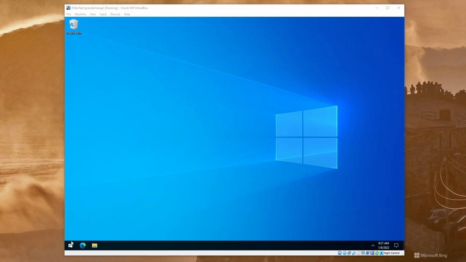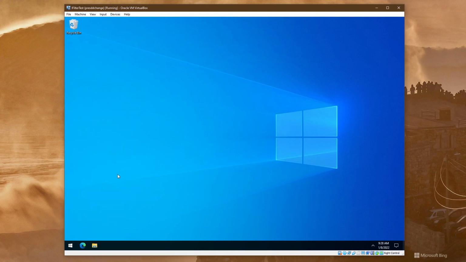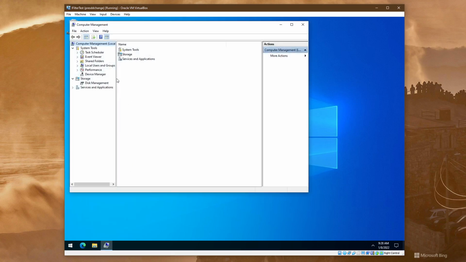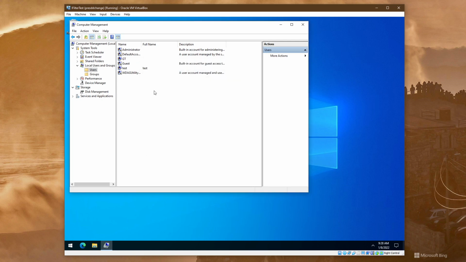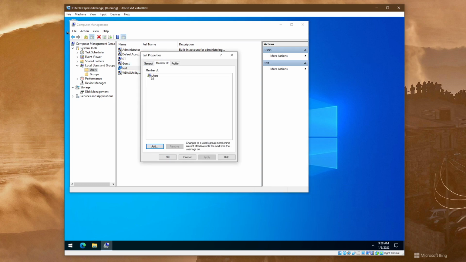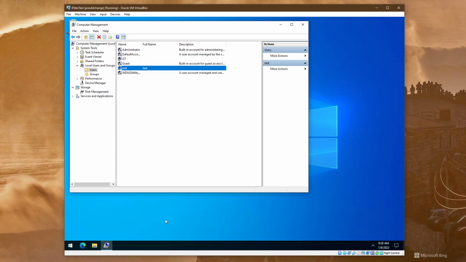I will create a new user to perform a totally fresh set of steps allowing you to see this. So Computer Management, and then Local Users and Groups. Users, I will create a new user, let's call it test, and I will provide a password without changing anything. Close. Obviously this user is a member of the Users group, he is not an admin, and I will provide one additional Windows privilege for this particular user.